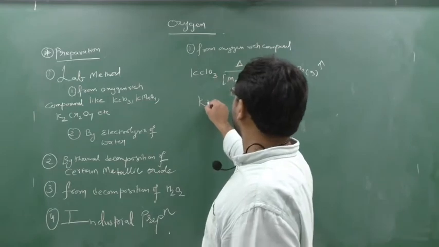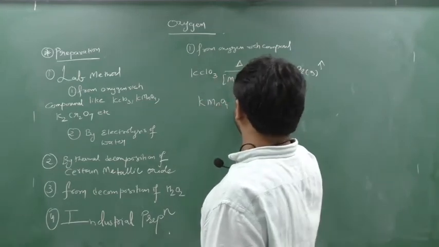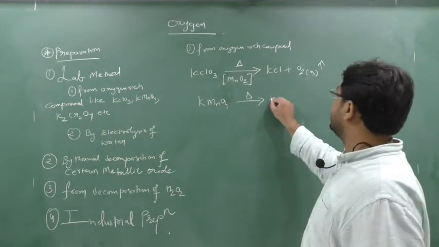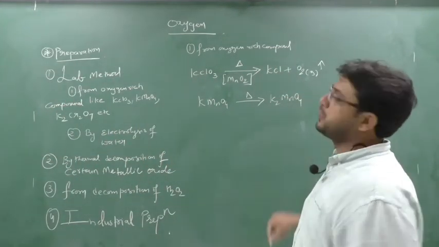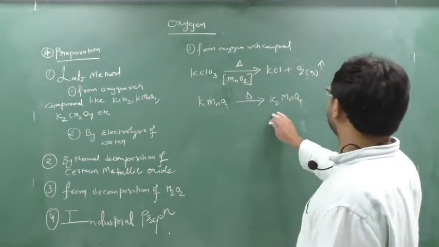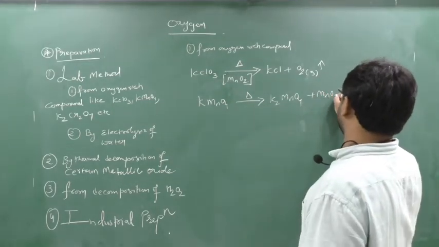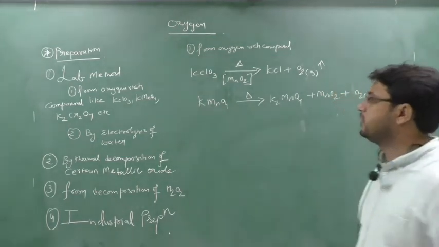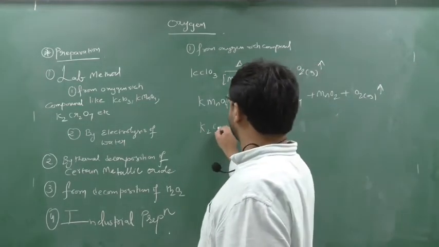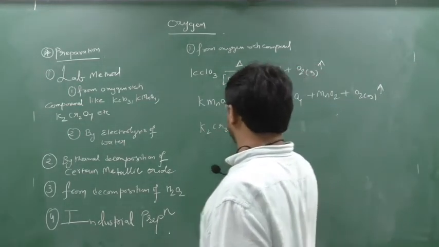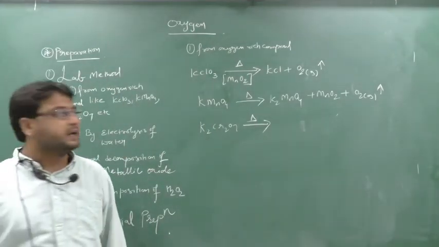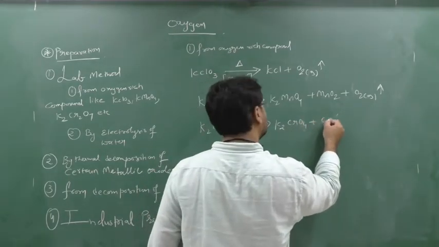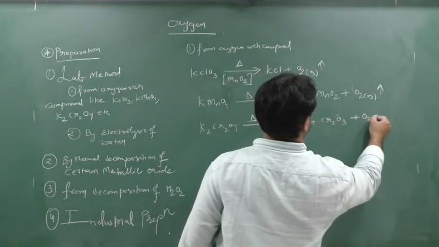Then from KMnO4. When you heat KMnO4, this is also thermal decomposition, but here there is no catalyst. You will get K2MnO4. This product you should remember. There is no way around it. K2MnO4 plus MnO2 and O2. Clear? This will again come back in the d and f block. Again you take another compound, K2Cr2O7. On decomposition of K2Cr2O7, you get K2CrO4, Cr2O3 plus O2 gas. Clear?